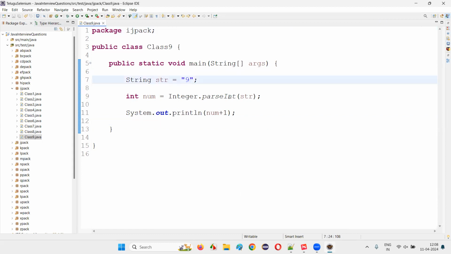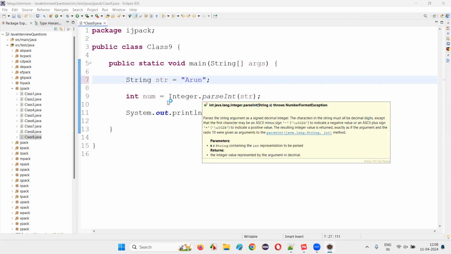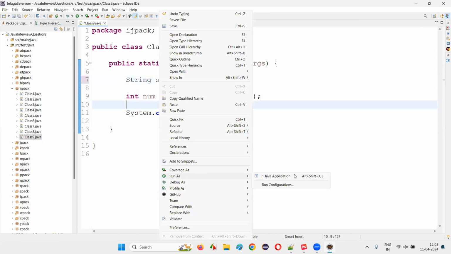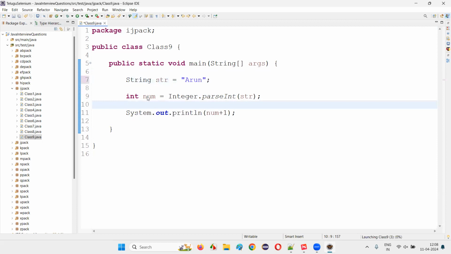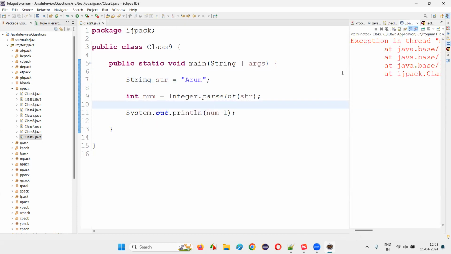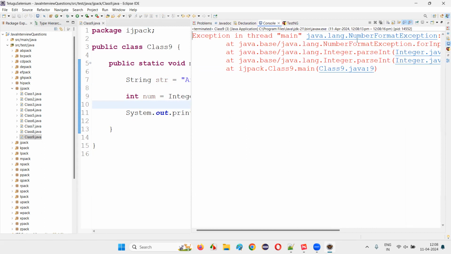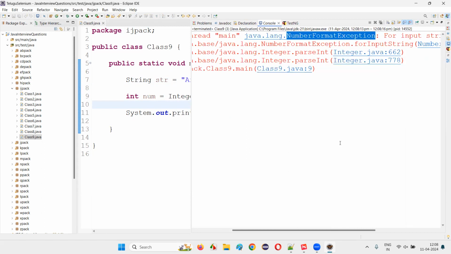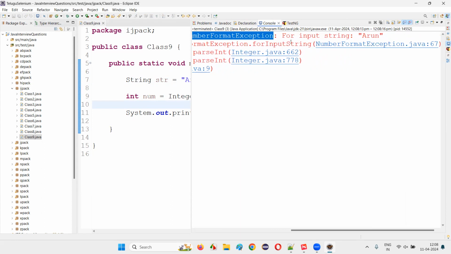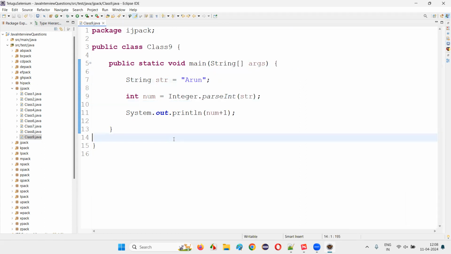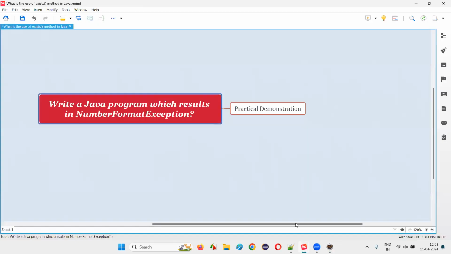So this is good, but what if I convert this number into a text and just run this program, right click run as a Java application, it won't be convertible and in line 9 itself, you are going to get an exception that is number format exception, okay? You cannot convert some string text into a number. For input string Arun, it's not possible to convert Arun into a number, which is not at all possible, guys. In such kind of situations, Java will give you an exception during the runtime while the program is running. That is number format exception.